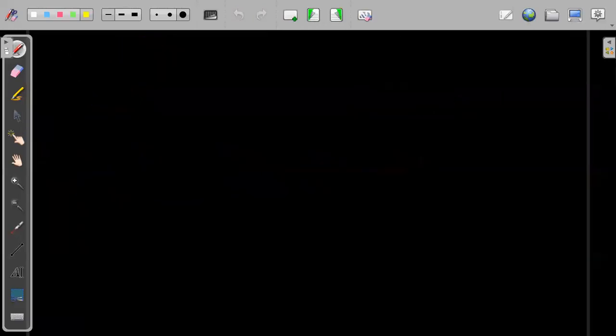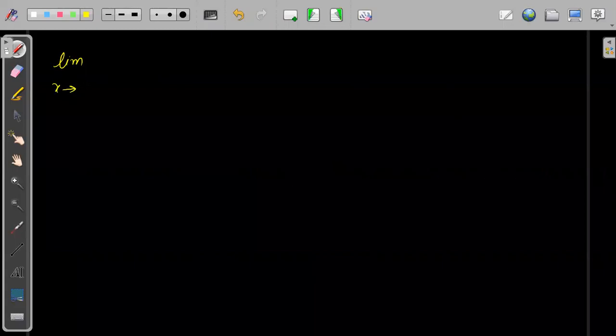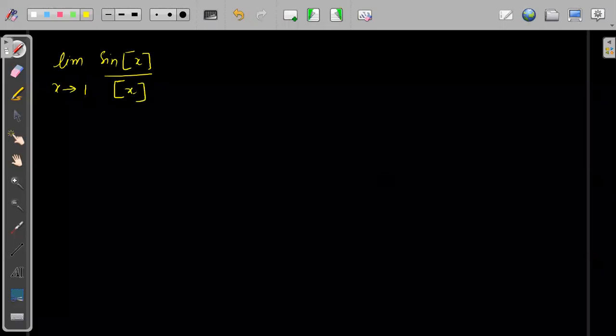So suppose you have now limit of x tending to 1 of sine of x divided by greatest integer x. Now tell me what is the value of this.